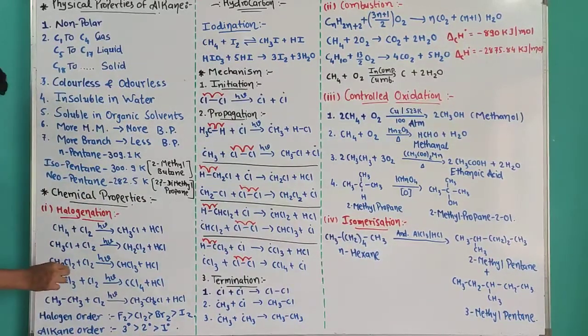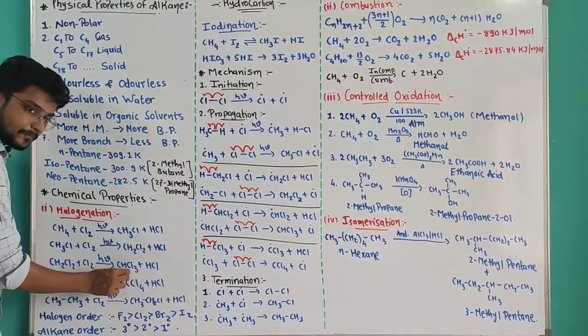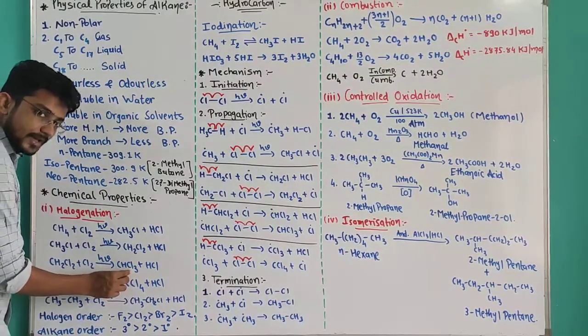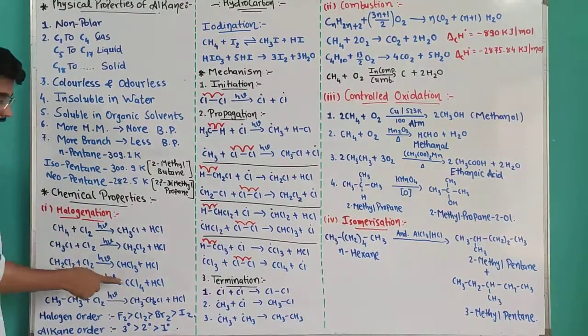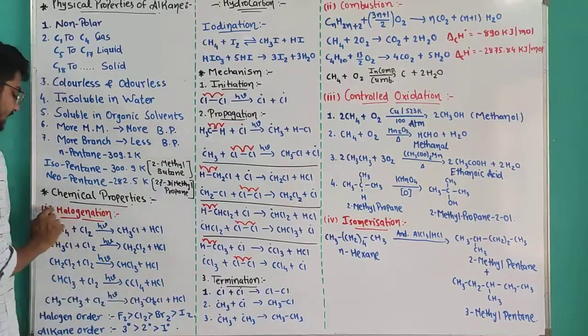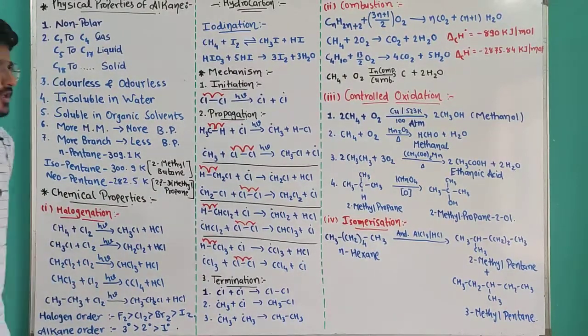Likewise, if you do that again, the same step occurs and CHCl3 will be formed, and the last hydrogen will be eliminated. If you still have more chlorine, it will form CCl4. So a total of 4 moles of chlorine molecules will react with methane, removing 4 hydrogens and adding 4 chlorines. That's why this reaction is known as a halogenation substitution reaction.